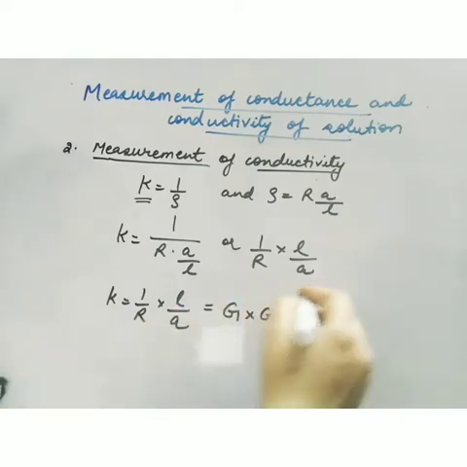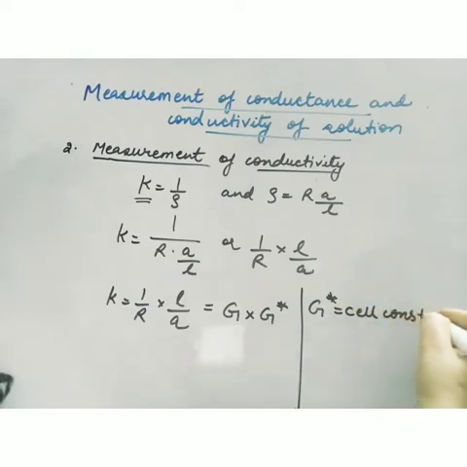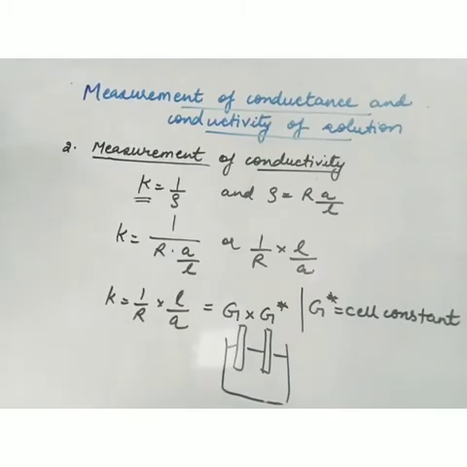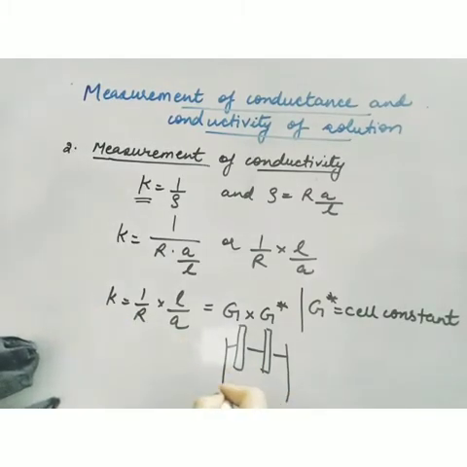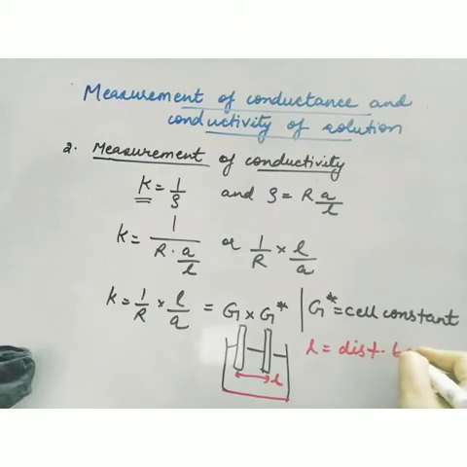Now what is this G star? This G star is known as the cell constant because it is particular for a particular conductivity cell. Now what is L here? Suppose this is my conductivity cell. A conductivity cell has two electrodes which are dipped in the electrolytic solution. The L is the distance between the two electrodes.